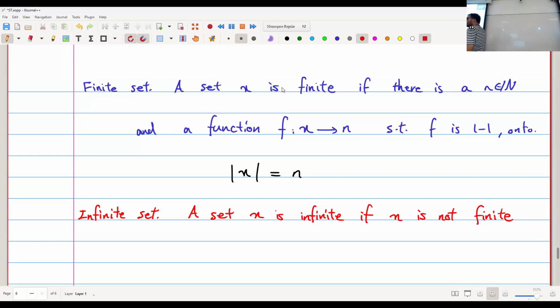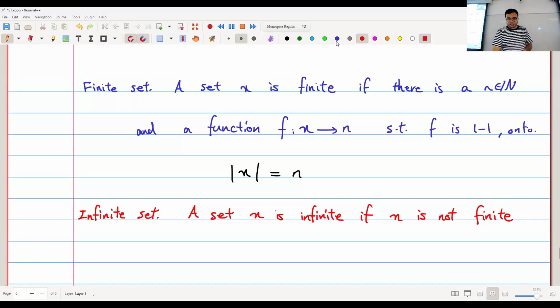Okay. So I already have some intuitive understanding that infinite sets are bigger than finite sets. They have more elements. Also, if I have two finite sets, I have a good intuitive understanding of which one is bigger. I just look at the size or cardinality of each of the sets, and that's a natural number. I know how to compare natural numbers. But how do you compare the size of two infinite sets? So we want a definition of smaller and bigger set that works for both finite and infinite sets.